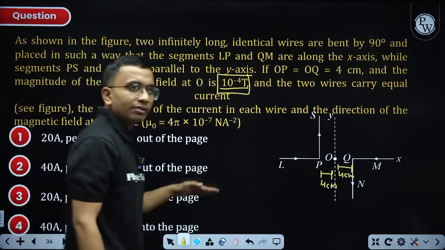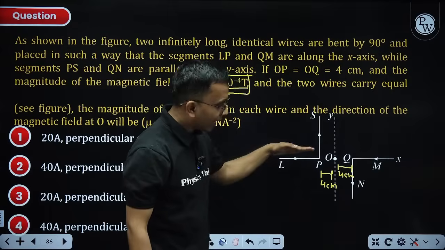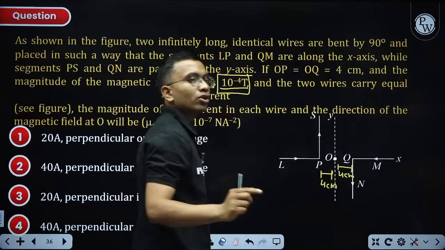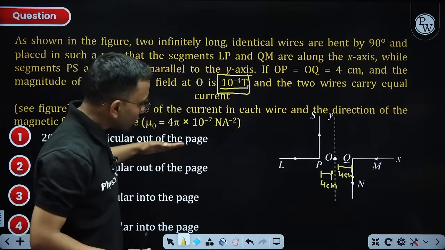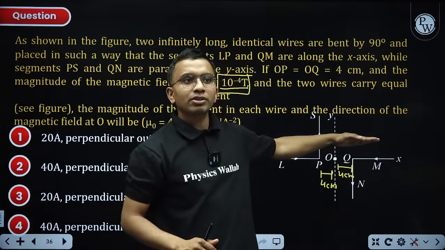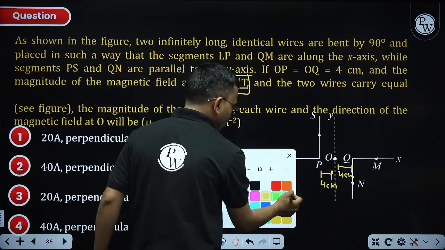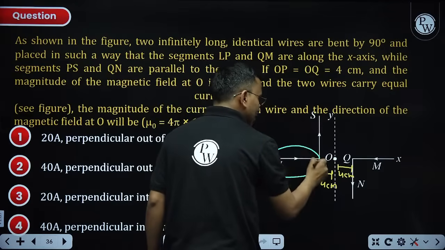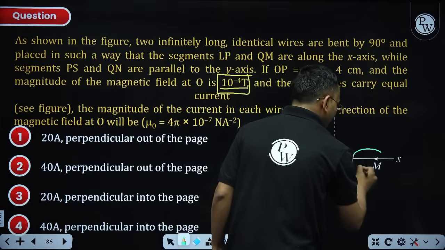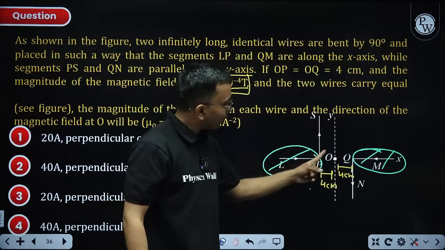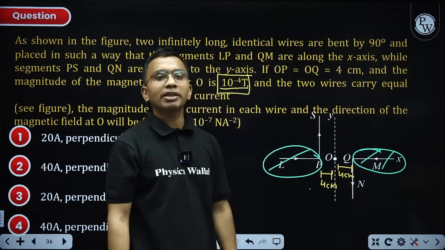Now, these two straight wires, LP and QM, will not contribute to the magnetic field because this point lies along the straight line passing through them. So these two portions will not contribute to this magnetic field. You have to understand this. This will not contribute and this will not contribute. Only this part and this part will contribute to the magnetic field.